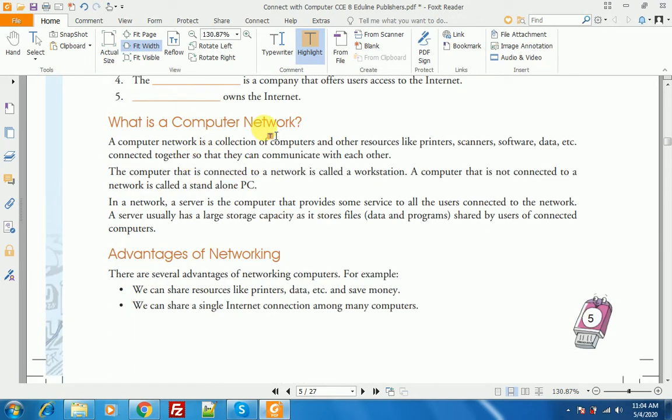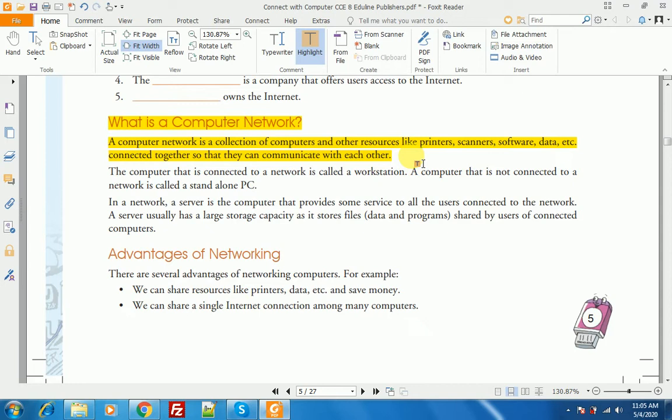Next, what is a computer network? A computer network is a collection of computers and other resources like printers, scanners, software, data, etc. connected together so that they can communicate with each other. In the network, all computers are connected to each other and they can also share these resources.